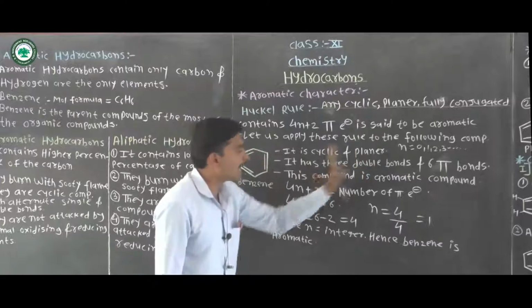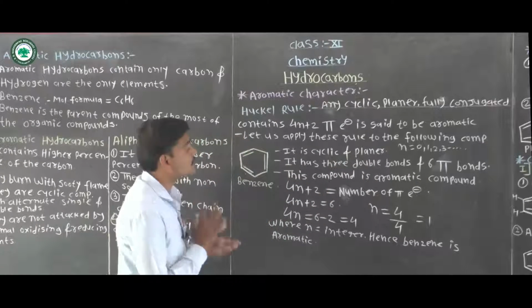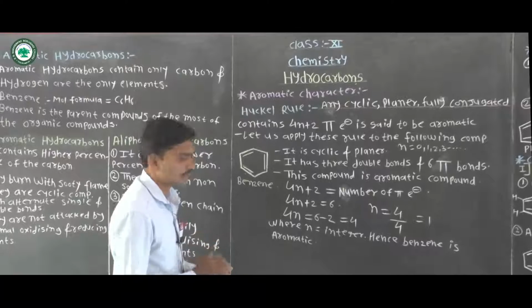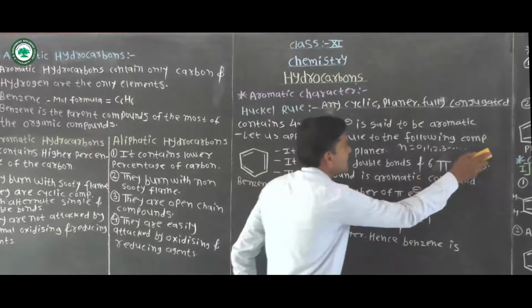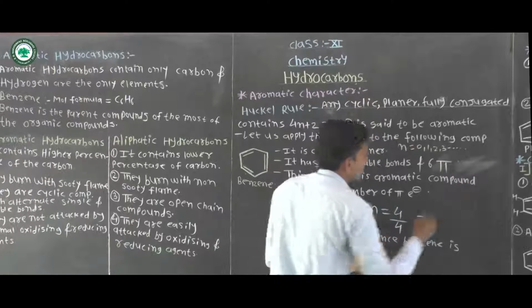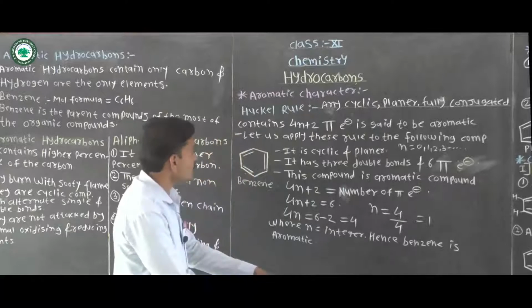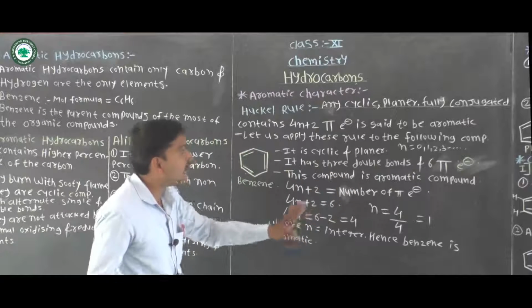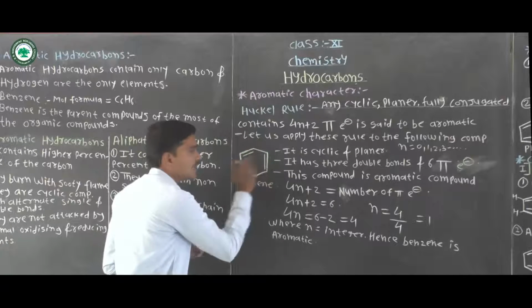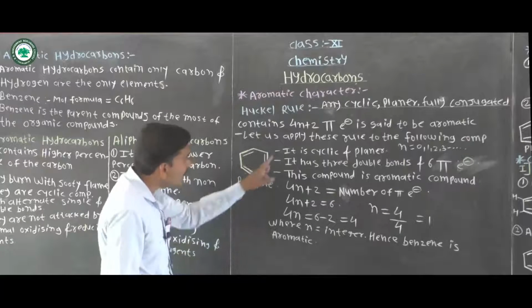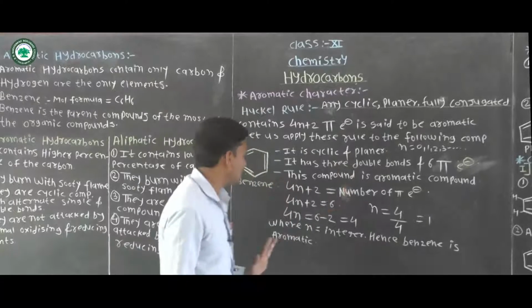Benzene is cyclic and planar. It has 3 double bonds and 6 pi electrons. This compound is an aromatic compound.